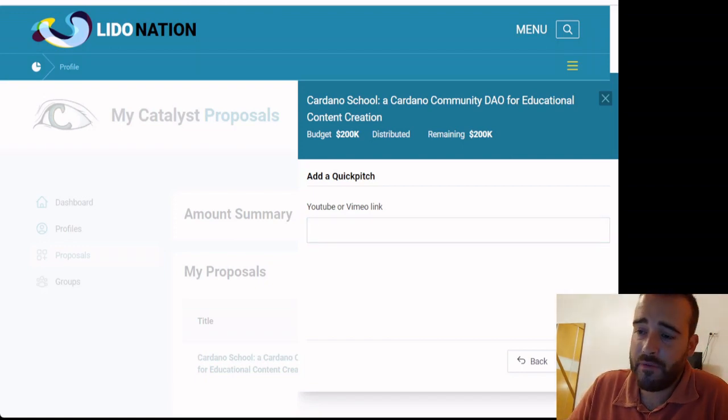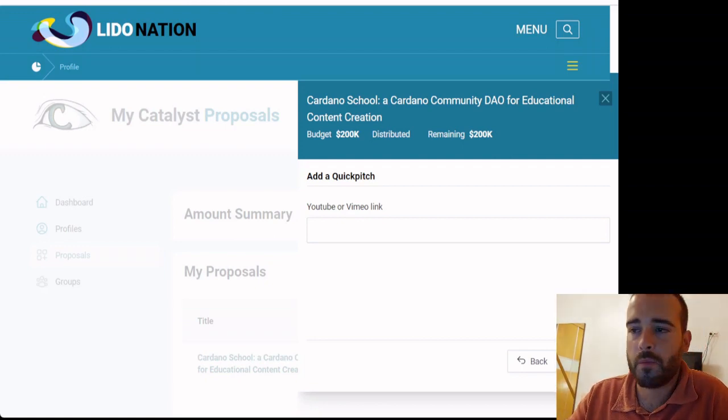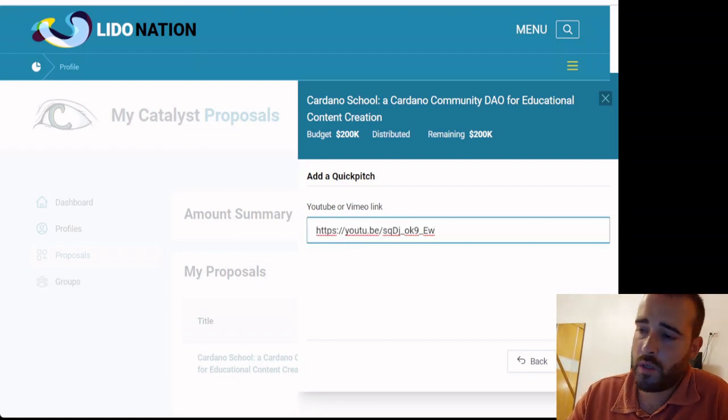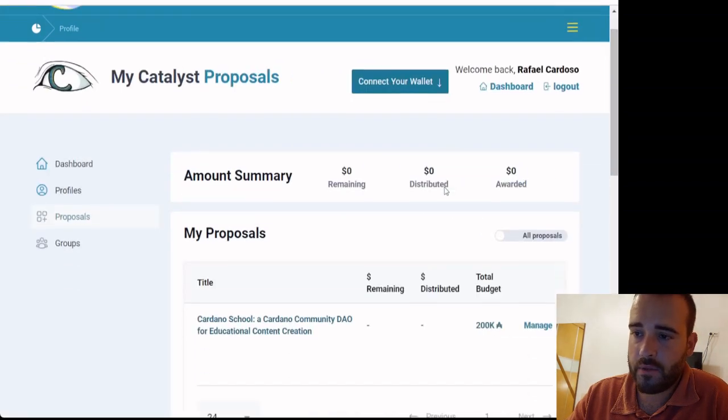This is definitely a very cool feature to have, because you can basically promote your project in a very easy way. It's hard to go through all the proposals. There are a lot of proposals, so having this kind of feature allows people to quickly understand what the proposal is all about, and then see if they want to dive deeper, or if it's not that interesting for them. Or at least they get a general overview to understand if it makes sense to vote on this proposal or not. Here's the link, and now we just save it, and that's it. Our quick pitch is saved.